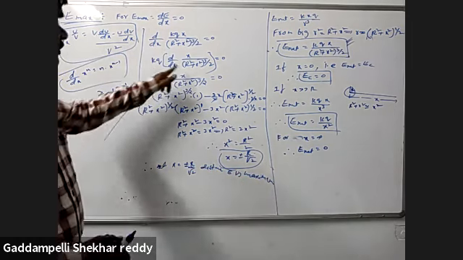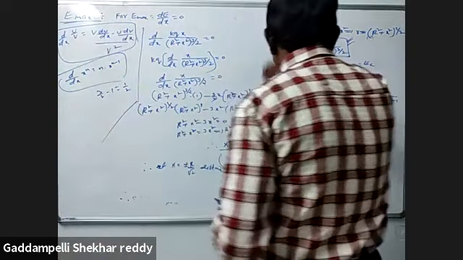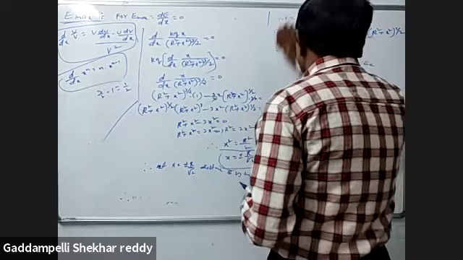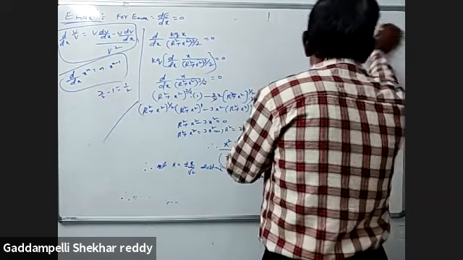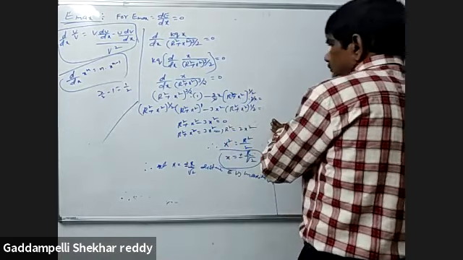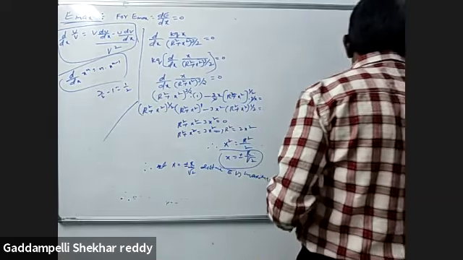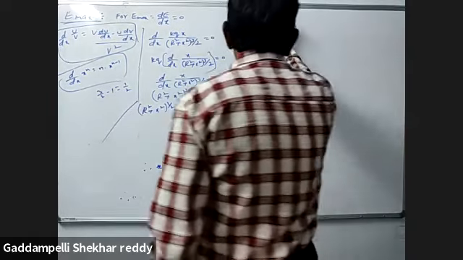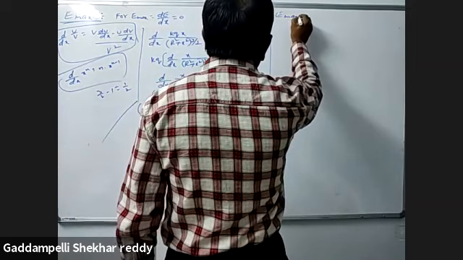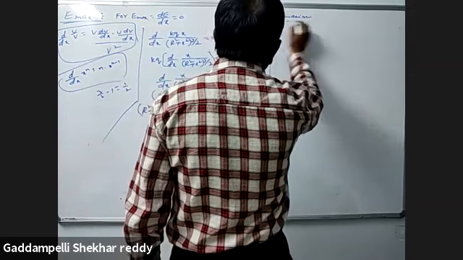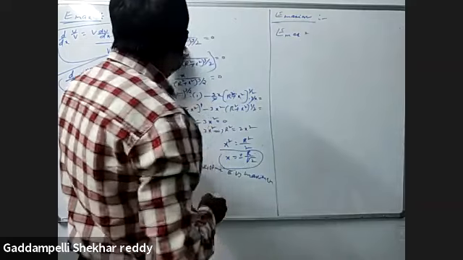For Emax, this value is substituted in this equation. E max is equal to, x value substituting here.